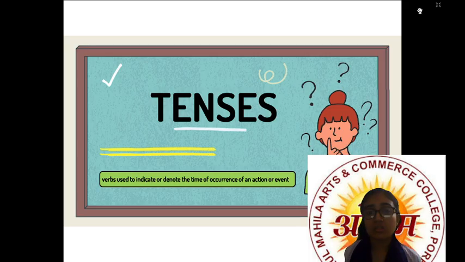So, if we see what is the meaning of tenses, then it is a verb form used to indicate or denote the time of occurrence of an action or event, right?